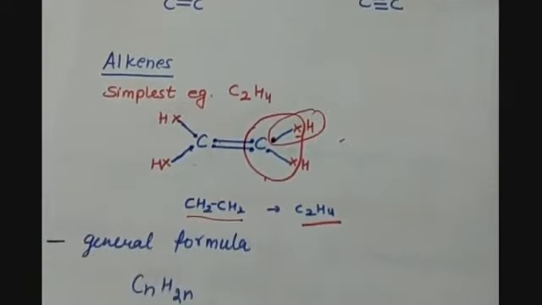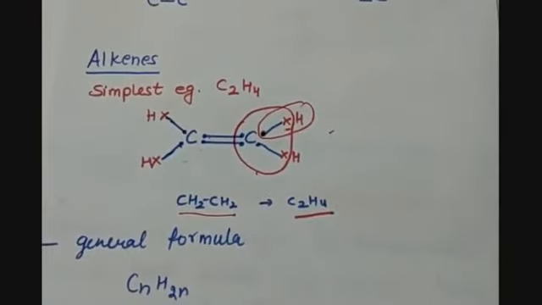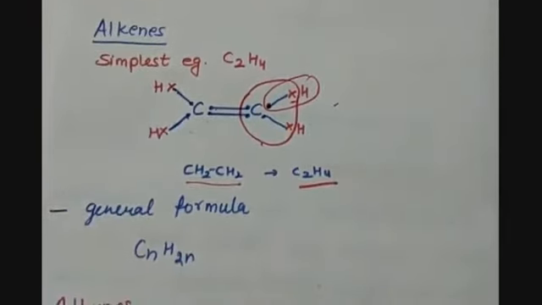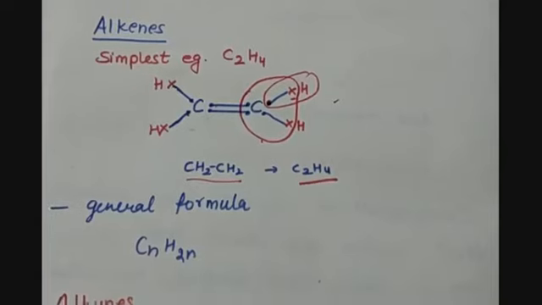The general formula for alkenes is CnH2n. So there in alkanes we were having more number of hydrogen atoms as compared to carbon, but here we have double the number of carbon atoms. Hydrogen is double in the number of carbon atoms. Then the third is alkynes.